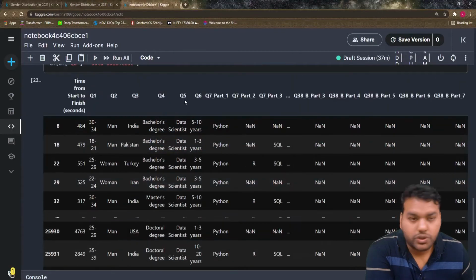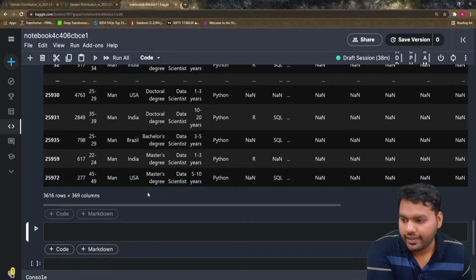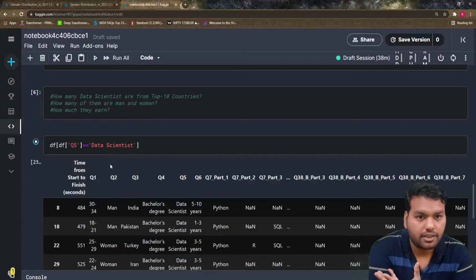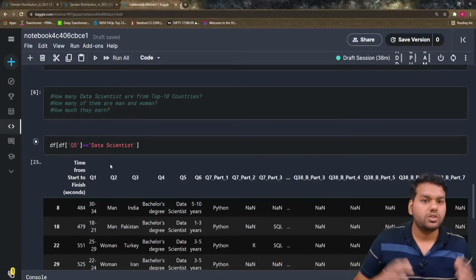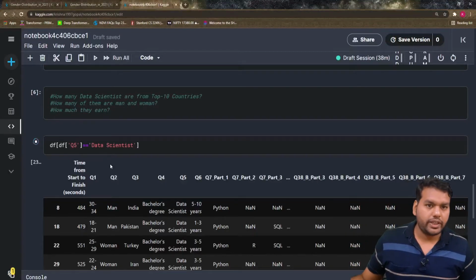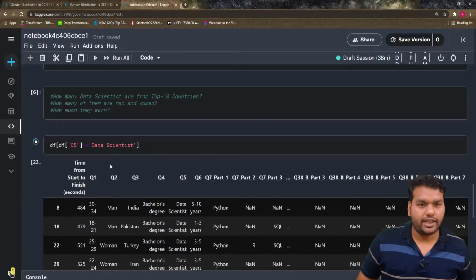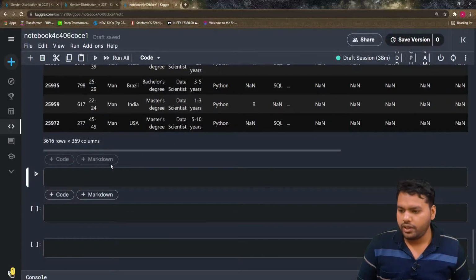So the q5 is data scientist, and we get 3616 rows. Now what I'm going to see is, in every country, how many data scientists there are, and in that how many men and how many women. So the final data frame will show the number of men and the number of women participating from India, working as data scientists. So let's see how we will do it.